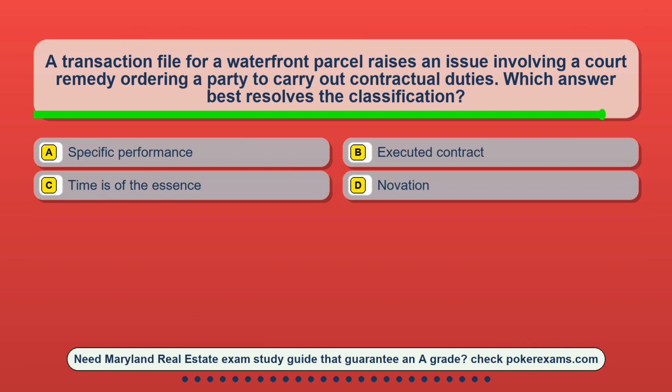Question 18. A transaction file for a waterfront parcel raises an issue involving a court remedy ordering a party to carry out contractual duties. Which answer best resolves the classification? Option A, specific performance. Option B, executed contract. Option C, time is of the essence. Option D, novation.